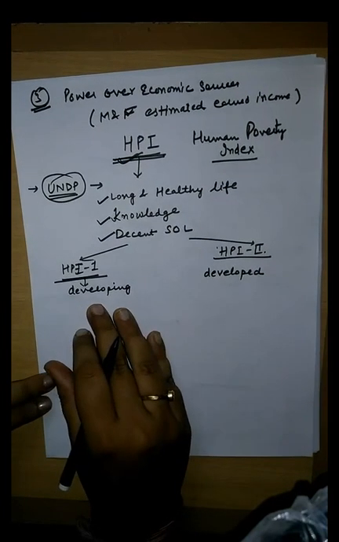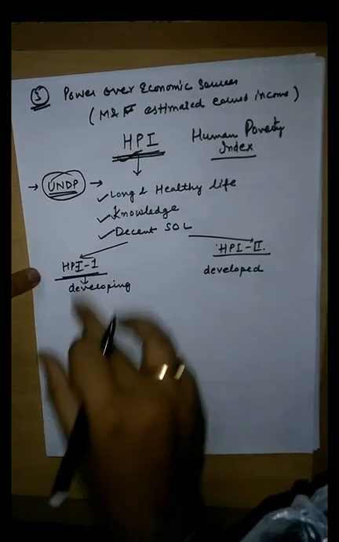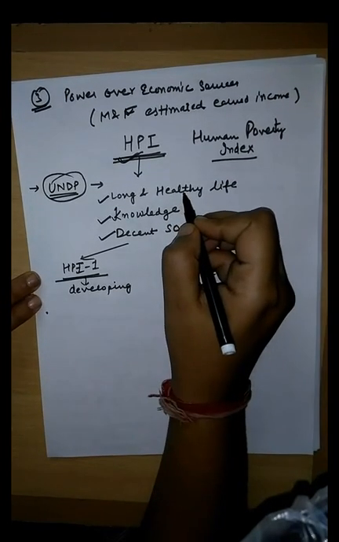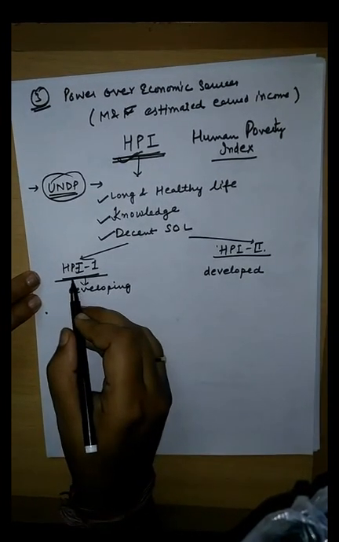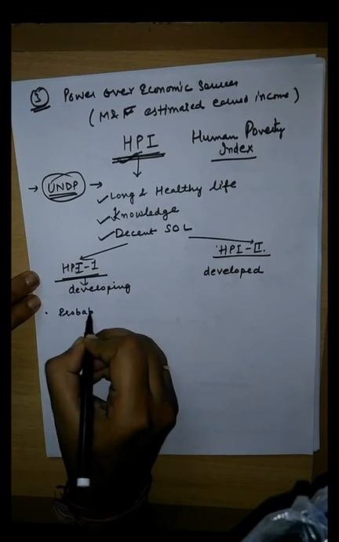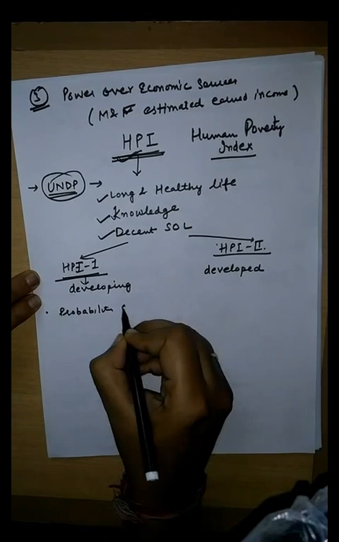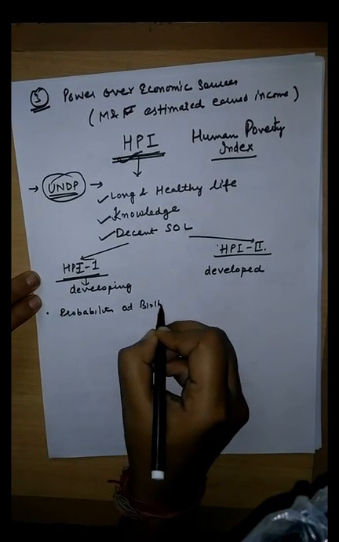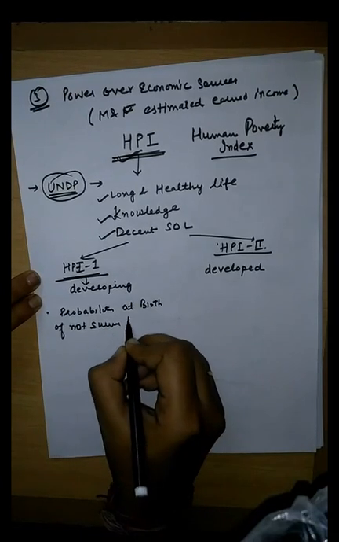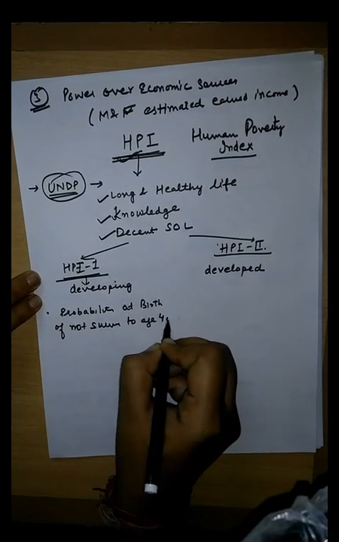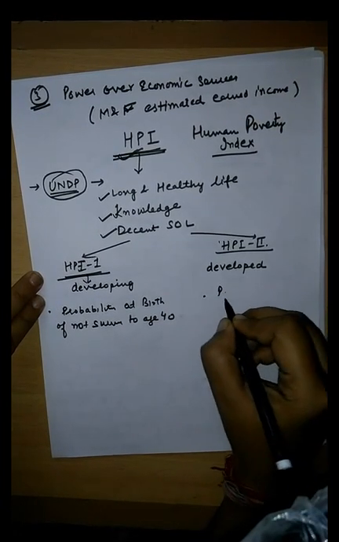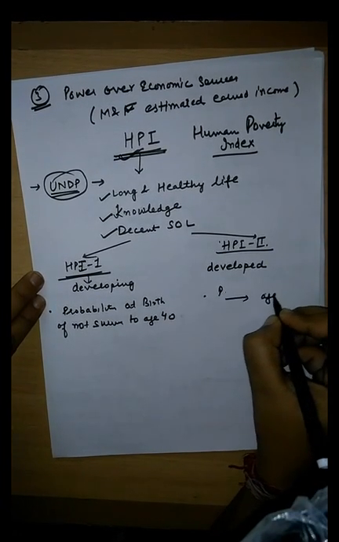Now, for developing countries, if we talk about long and healthy life, HPI 1 includes the probability at birth of not surviving to age 40, and for developed countries it is the probability of not surviving to age 60.